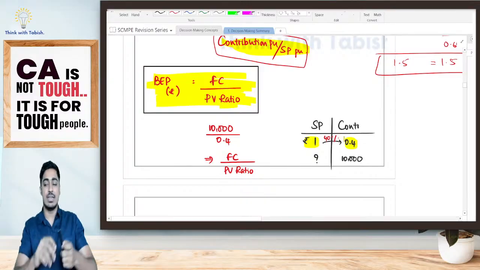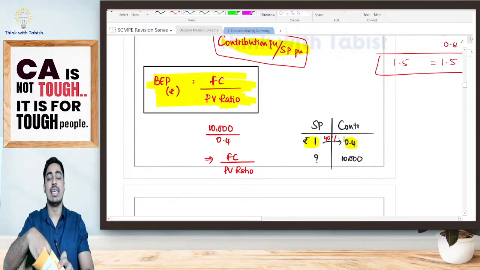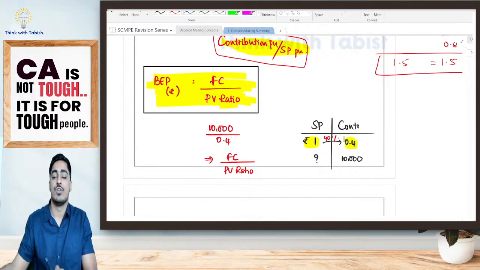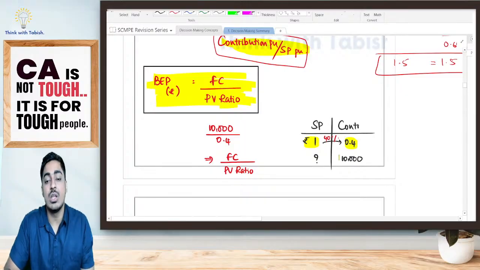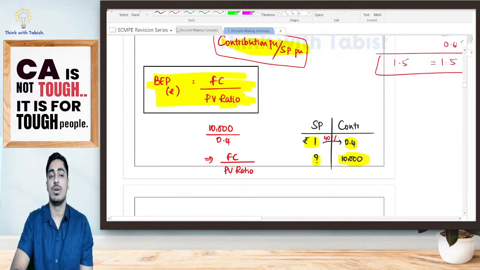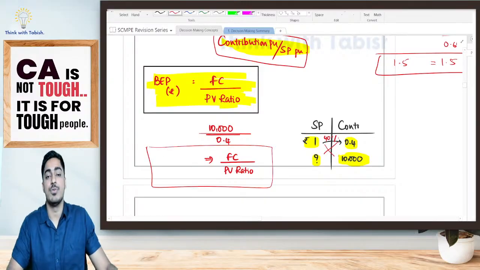10,000. If I get a contribution of 10,000, I will pay my fixed cost of 10,000. I will tell no profit, no loss. Yes or no? So I am telling I should be earning a total contribution of 10,000. That means how much will be my sale value? Cross multiplication, it is nothing but 10,000 divided by 0.4. 10,000 is nothing but your fixed cost, divided by 0.4, which is nothing but your PV ratio. That is your BEP in the form of rupees.